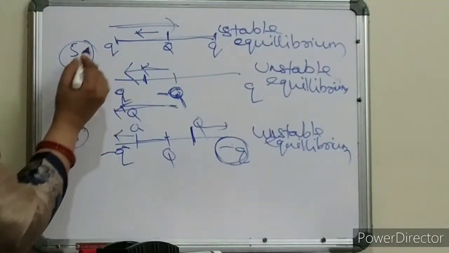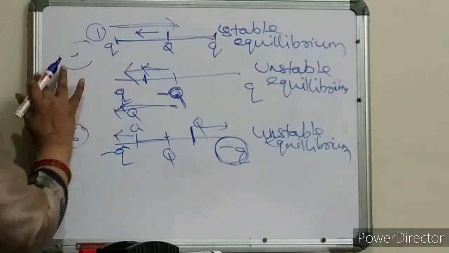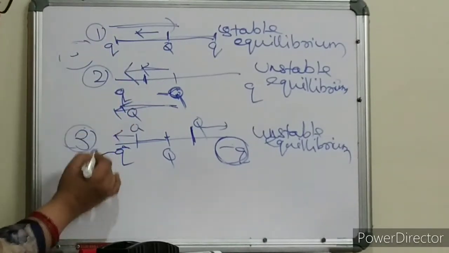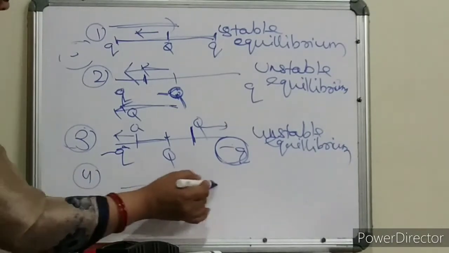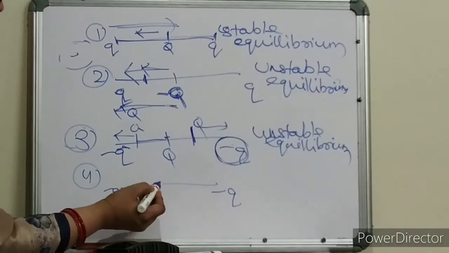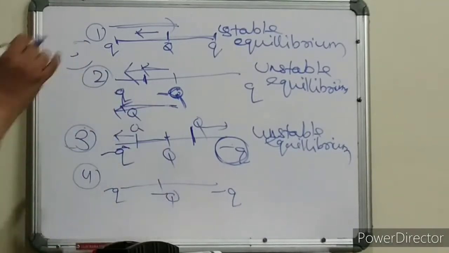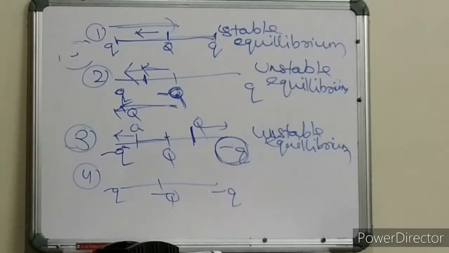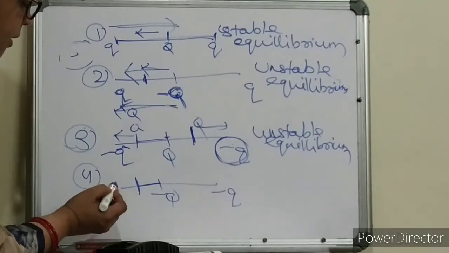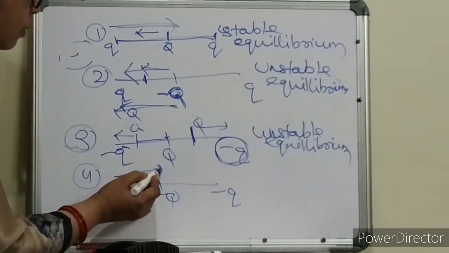So this is 1, this is 2, now this is 3, now what is the fourth one? Minus Q, again minus Q, here also minus Q. Is it clear? If I am displacing this minus Q towards this, then this minus Q will push back.